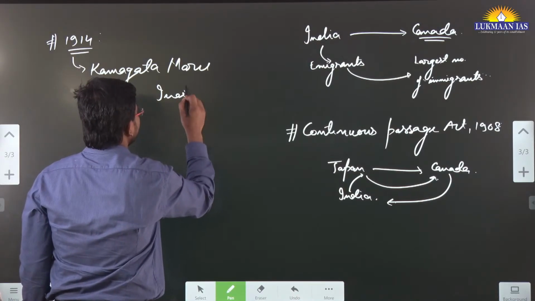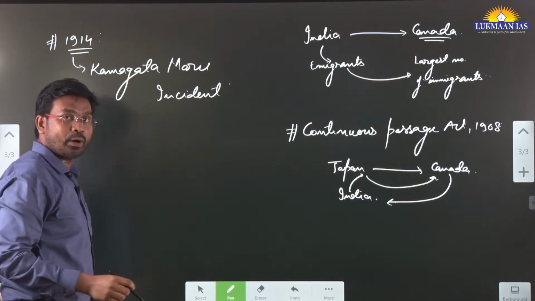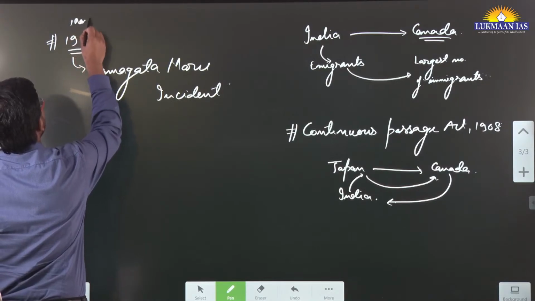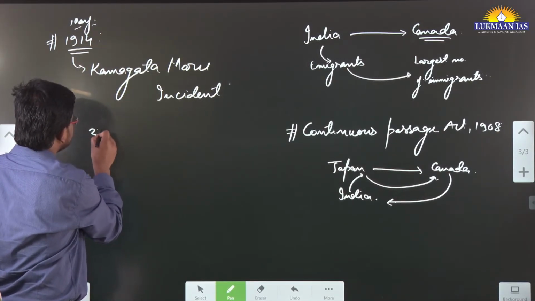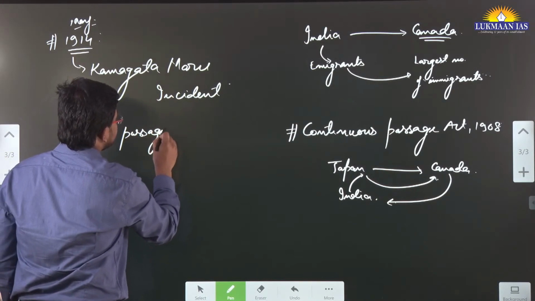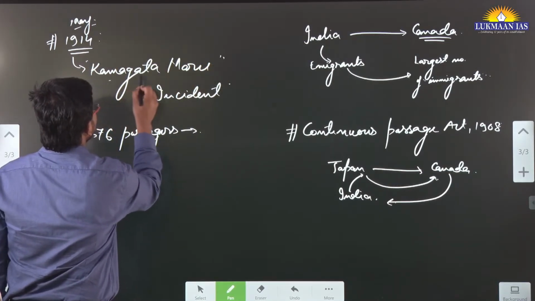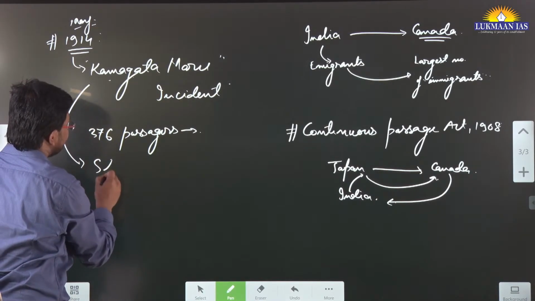Komagata Maru incident. So what is this incident all about? Long back in the month of May 1914, around 376 passengers were on board a ship known as the Komagata Maru ship.